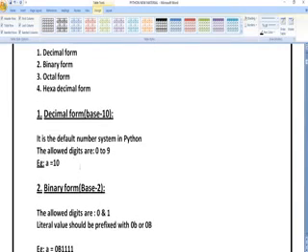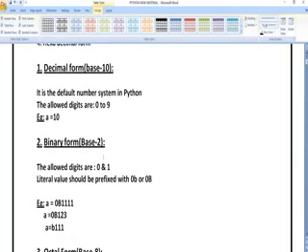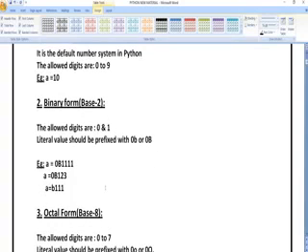Decimal values are the default values, which use digits 0 to 9, and binary numbers are the values which are 0 and 1. If the condition is true, it is going to give 1. If the condition is false, it is going to give 0. If I want to convert 2 to a binary number, we are going to get either zeros or ones only, because the computer system understands only the binary language. Whatever input you give to the computer, it is going to get zeros and ones only.